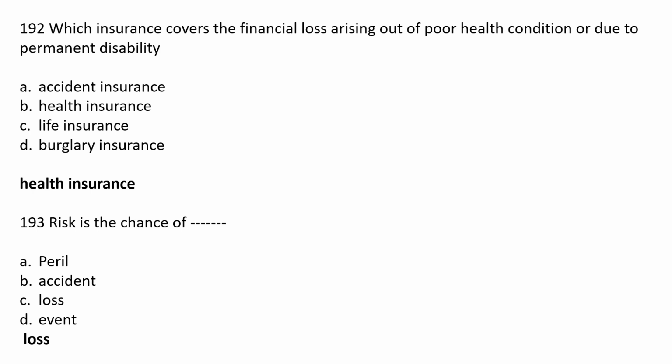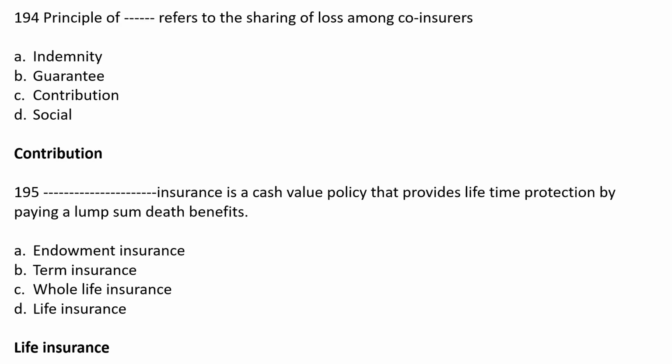Risk is a chance of: option A, peril; option B, accident; option C, loss; option D, event. So risk is a chance of loss. Peril means dangerous, accident, and so on, but risk is a chance of loss. Whatever risk we take is because we have a chance of loss. Now next is: principle of dash refers to the sharing of loss among co-insurers.